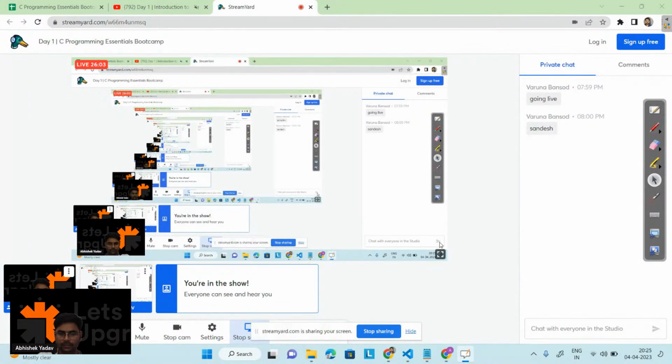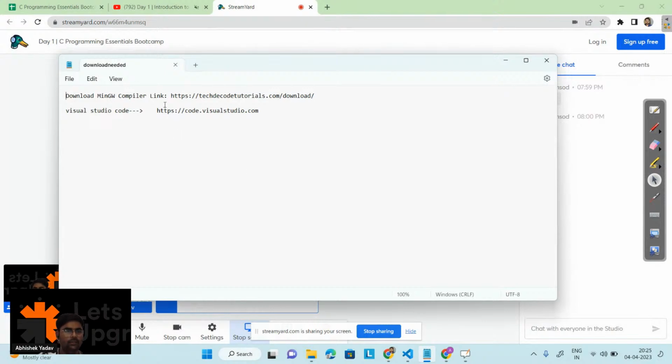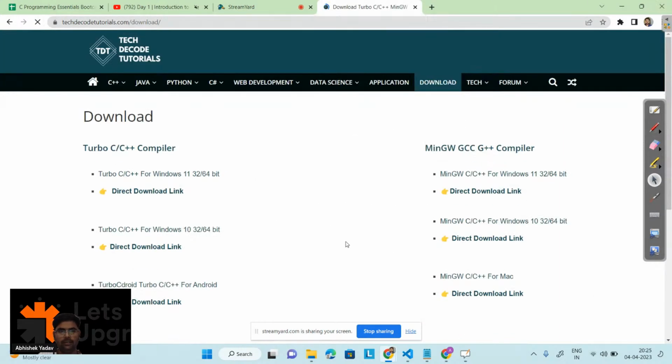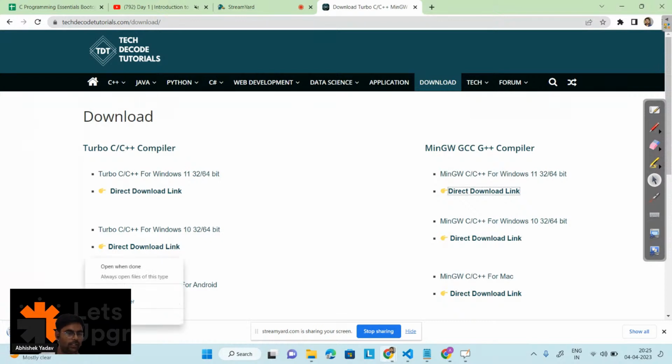So here I have two links. I will paste the links in the chat after the session. Here you have to download the MinGW compiler, this one, MinGW GCC G++. For Windows 11, you can download this link, that is the direct download link. For Windows 10 and for Mac, you have the compiler here too. So you have to click, and after that, here you can see it is getting downloaded, right?